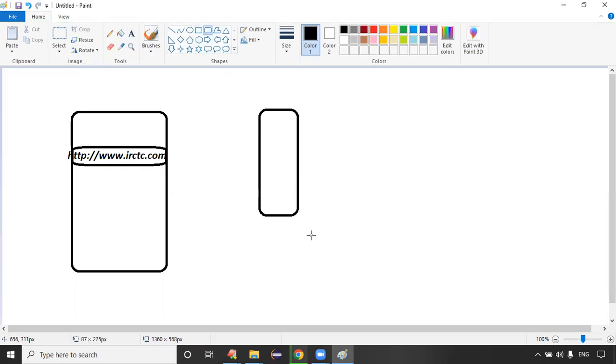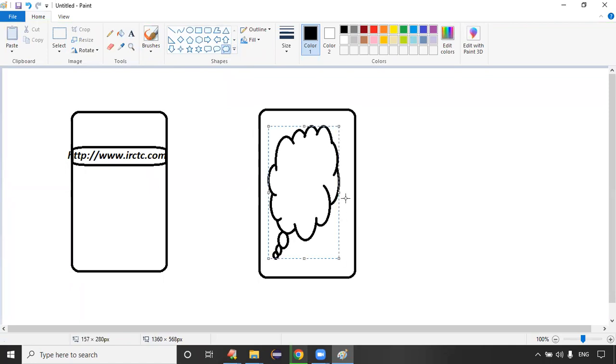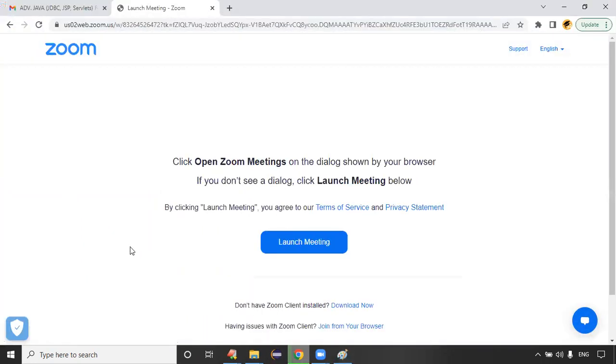This is my server, guys, which is located somewhere. What does the server contain? The server first of all contains the application, right? Yes or no? The server contains the application.